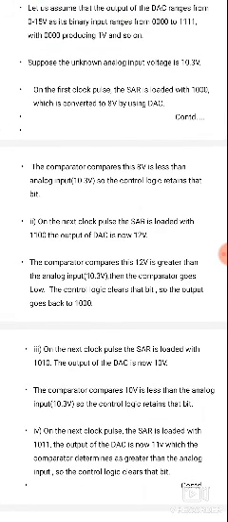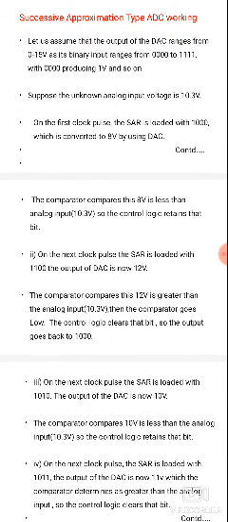First, the comparator compares whether 8 volts is less than the analog input voltage 10.3. We apply the analog input voltage at the comparator's non-inverting terminal.